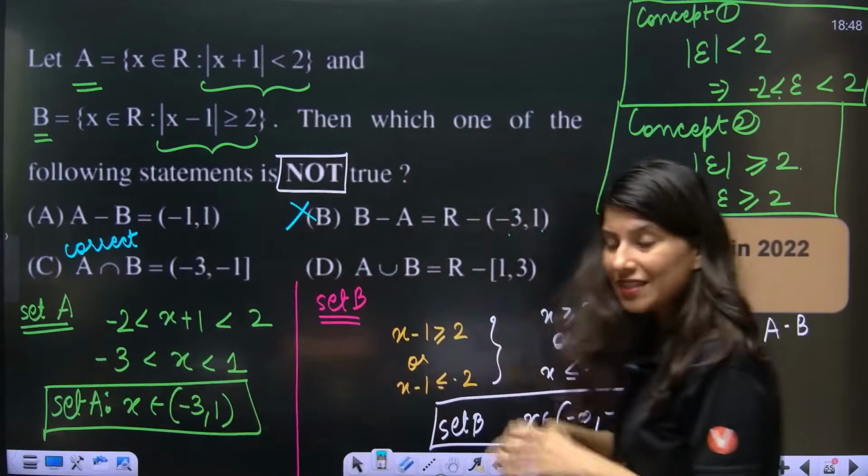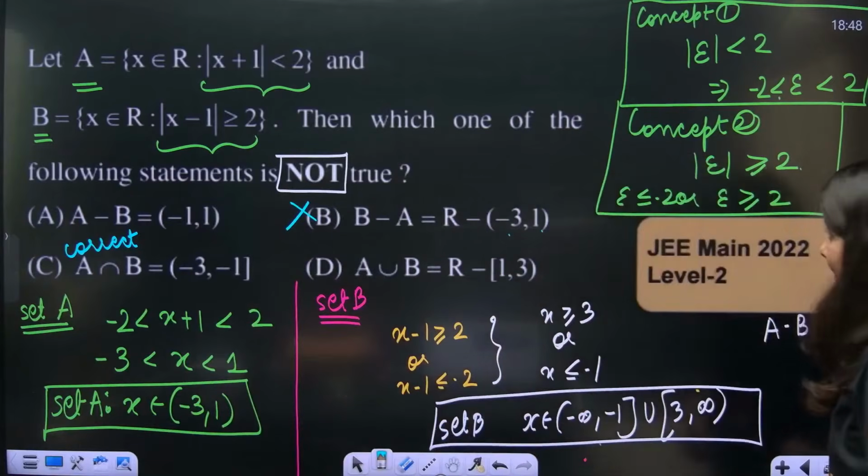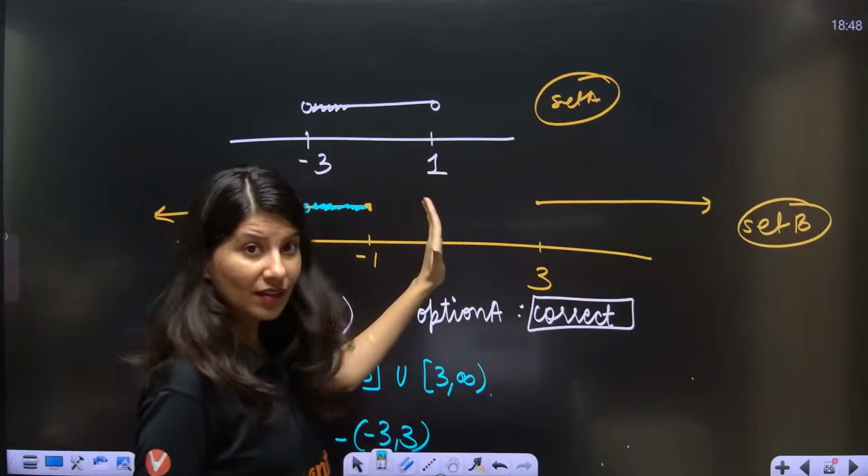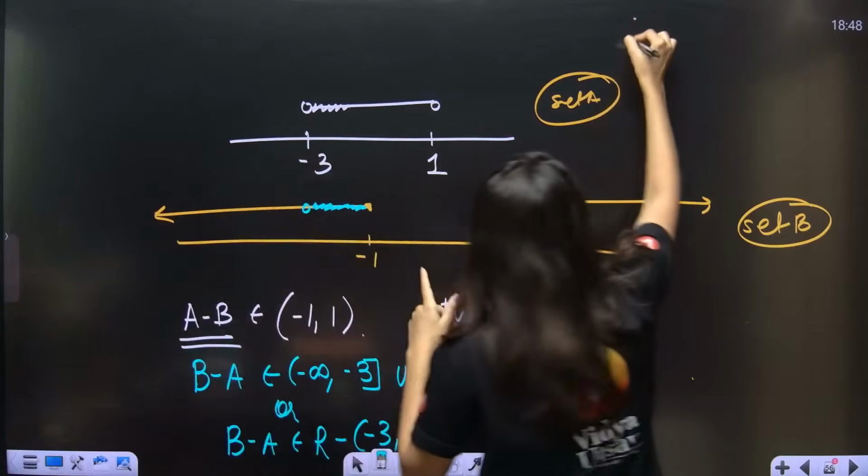So can you see this is actually absolutely correct. Now union means combining. So if you combine, see if you combine, just tell me. So it will be -infinity to 1. 1 open. So A union B will be what?